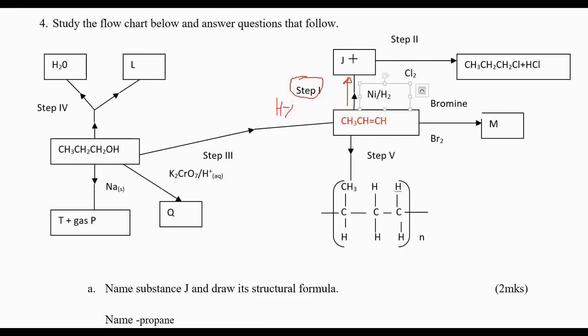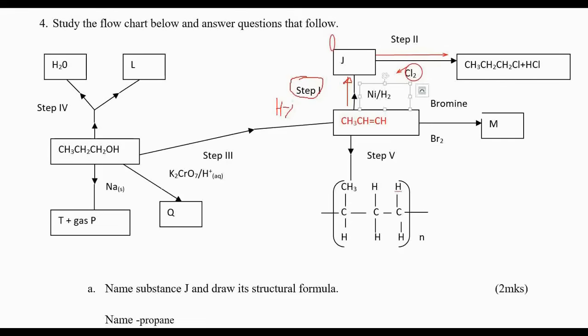Now from J, we are going to step 2, this direction. Here we can see chlorine, so we are adding chlorine. Remember, this is an alkane.